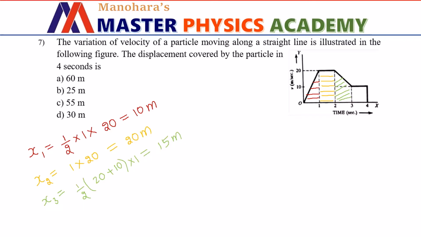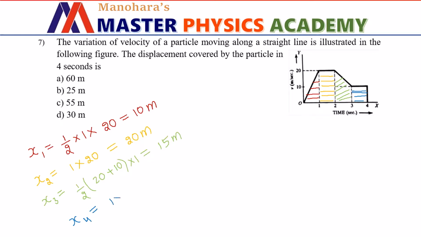Now, during the last second, the area under the graph looks like a rectangle again. Let us denote the displacement covered by the body as x4 in this case. The formula for area of a rectangle is length into breadth.